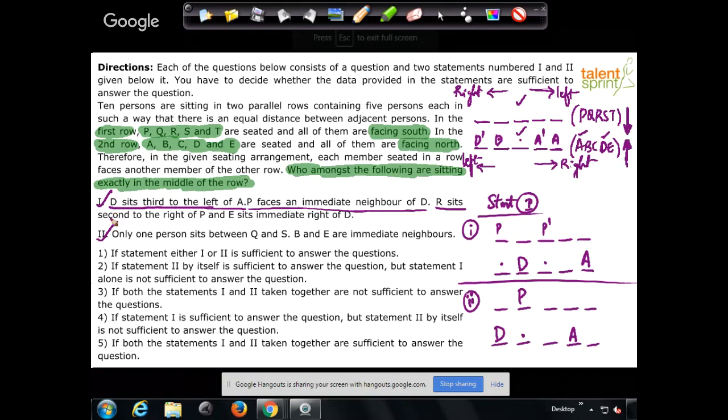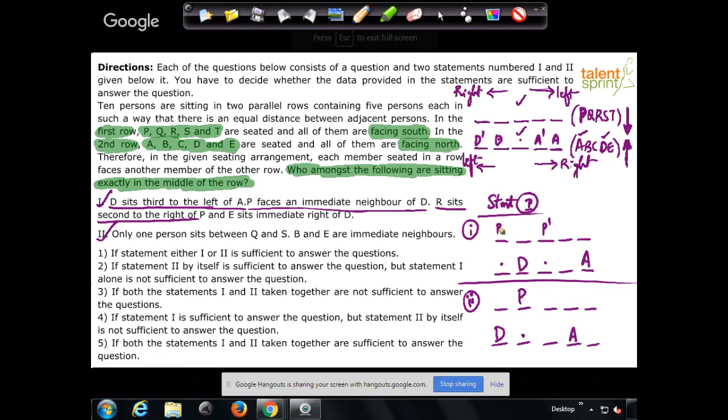R sits second to the right of P. Now right of P. P is the person who is facing south. He's in the first row, right? Facing south. And for a person who is facing south, right should be taken towards left. So R is second to the right of P.